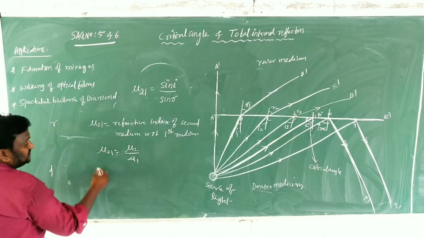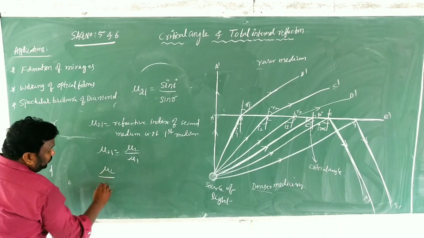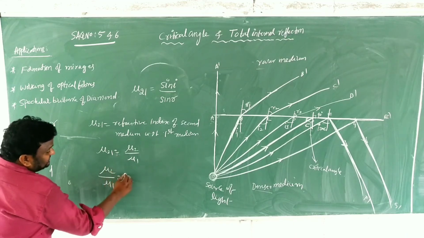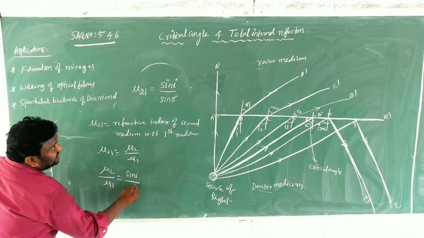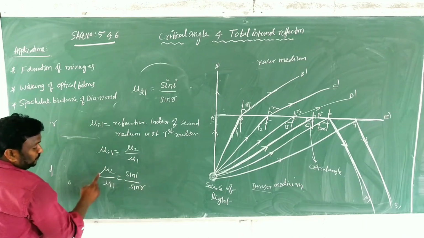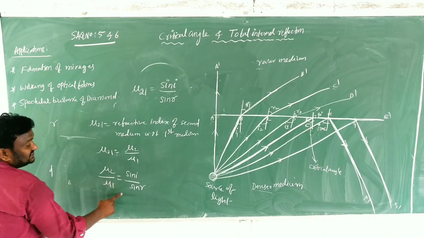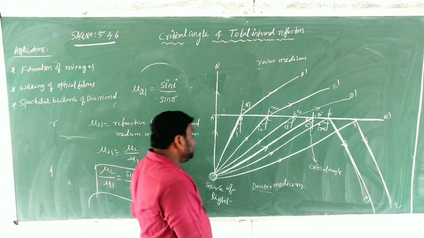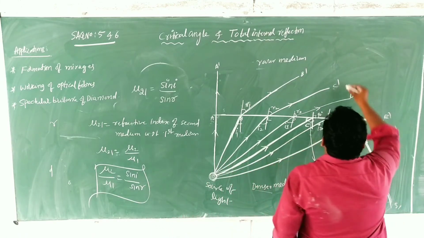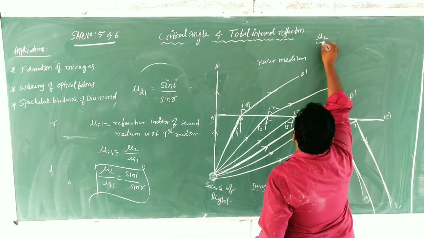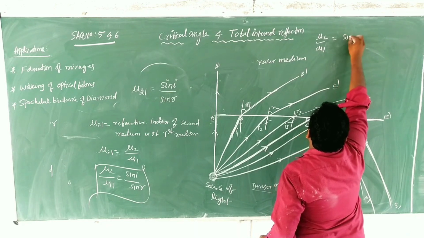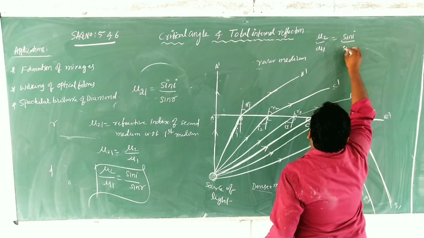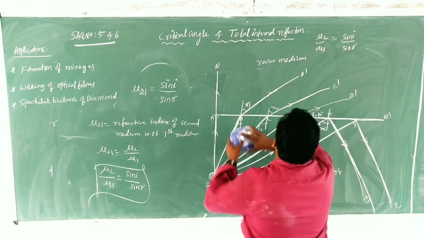Clear? Then what is it, children? Mu 2 by mu 1 is equal to what? Sin I by sin R. Mu 2 by mu 1 is equal to sin I by sin R. Okay children, then here, mu 2 by mu 1 is equal to sin I by sin R, I am saying. Clear?